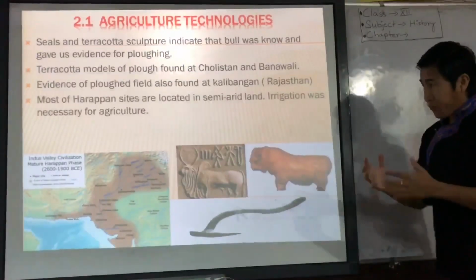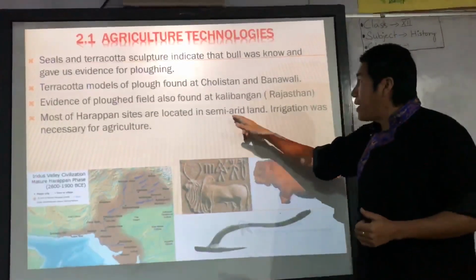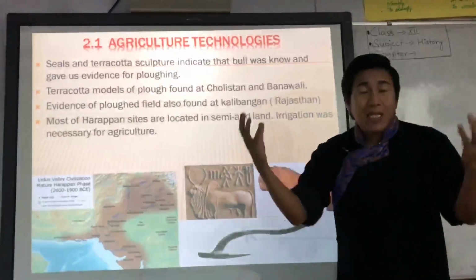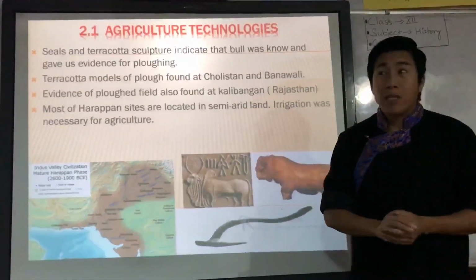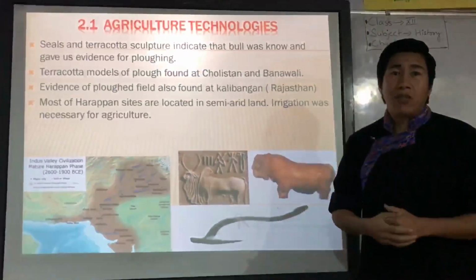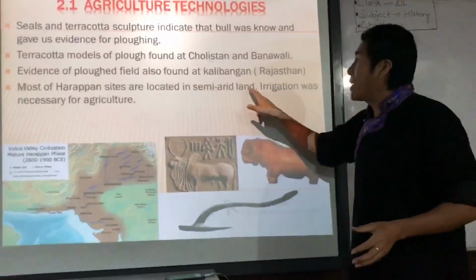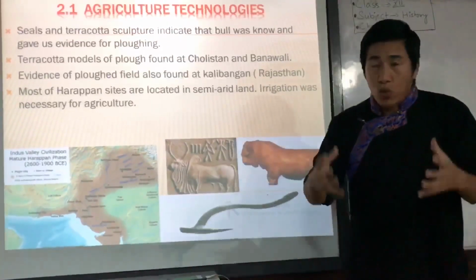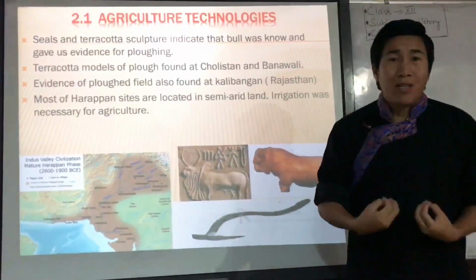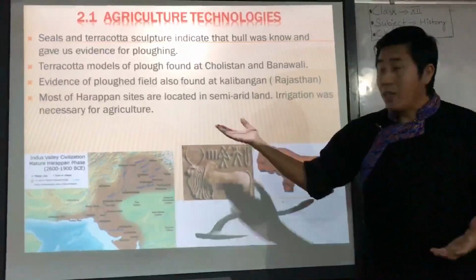Then, as we know, most of the Harappan sites are located in semi-arid land. Now listen, as we have discussed before, Harappan culture started near the river Indus, but it does not mean that Harappan civilization didn't have any water problem. Yes, they had a water problem. That's why most of the Harappan sites were located in semi-arid land, meaning less rainfall areas. So in a less rainfall area, what do they need for agriculture? For agriculture, we need water. So irrigation was very necessary for the Indus Valley people.